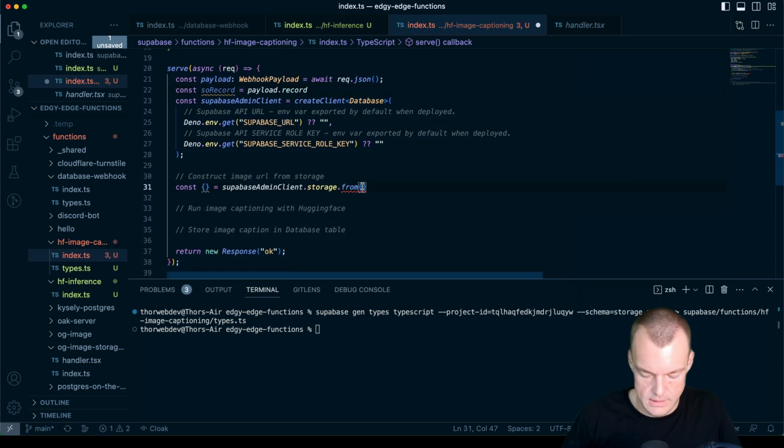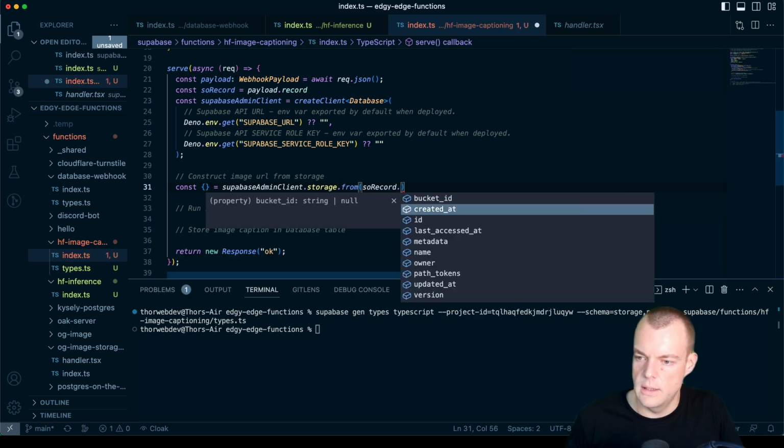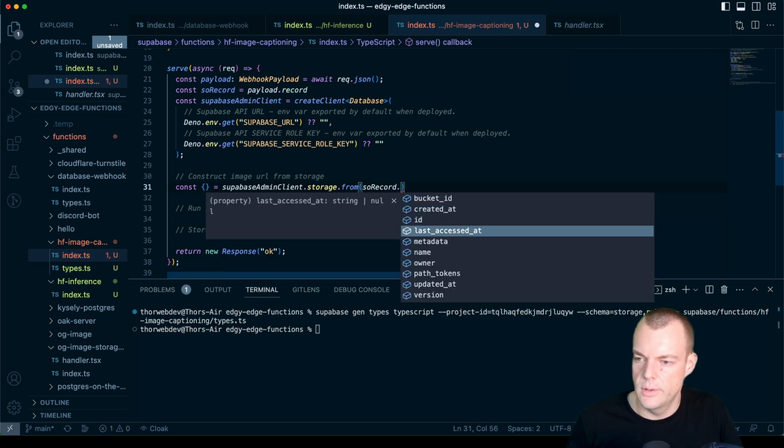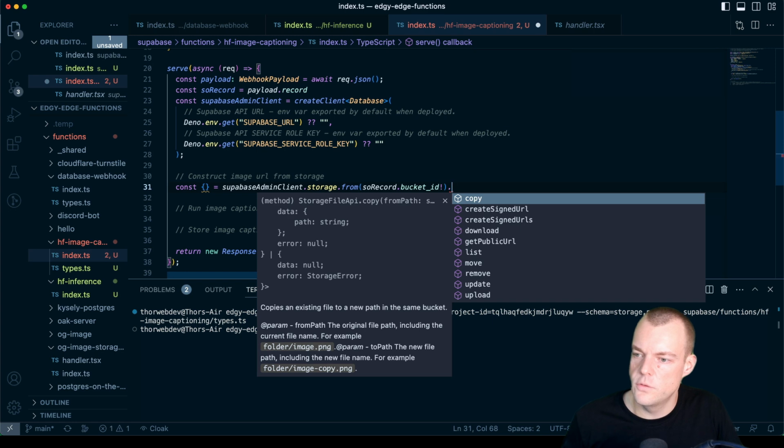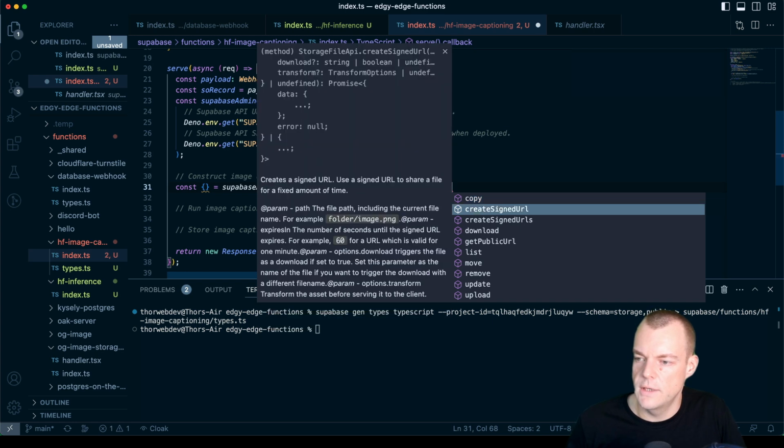And so now we can have our storage record dot, and that would be our bucket ID. So our bucket ID is the name of the bucket, so images, so from images, and then we want to create a signed URL because our bucket is not public. So we create a signed URL